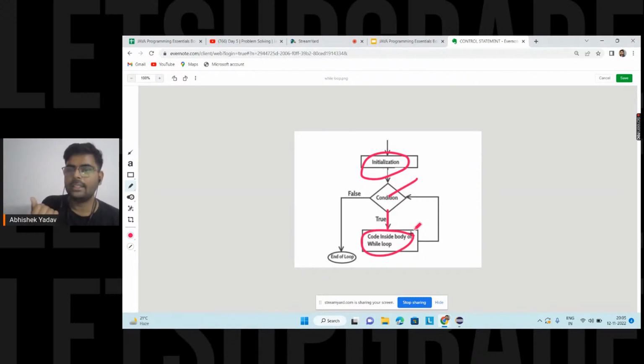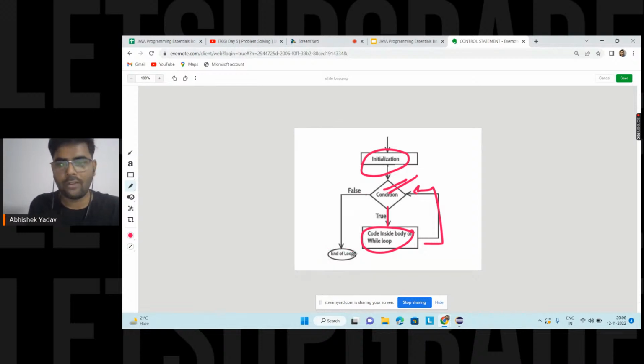After executing the body of the while loop, we again go to the condition part, and our condition is checked again, right? This cycle continues till the condition is false. The moment the condition is false, you are saying, hey, I am moving out of the while loop. So this is the basic flow of while loop here.